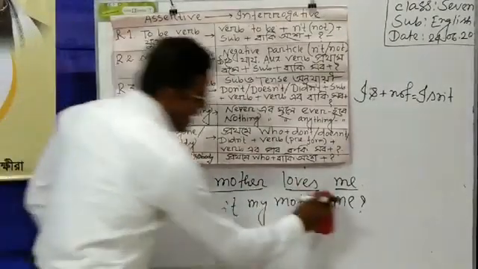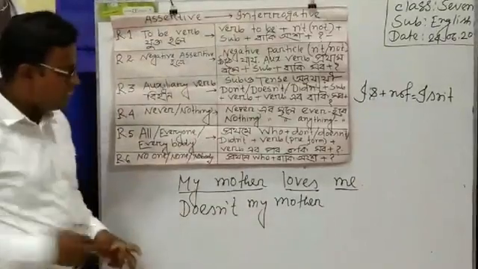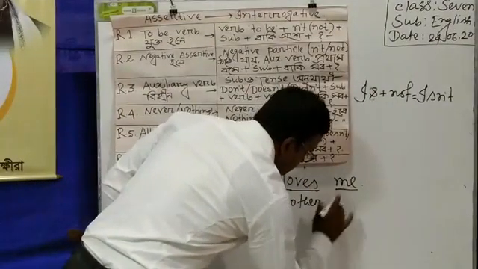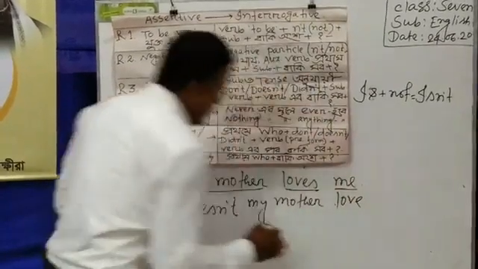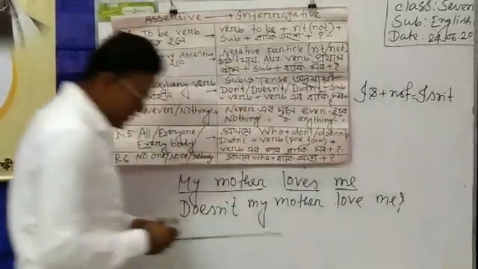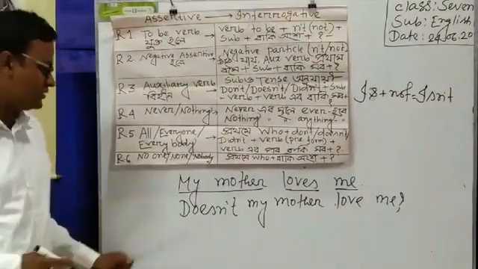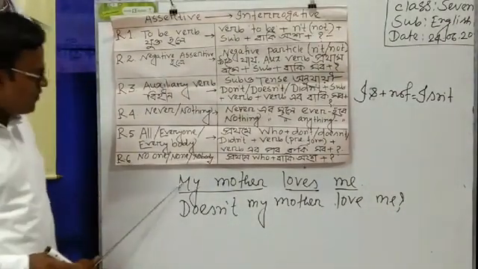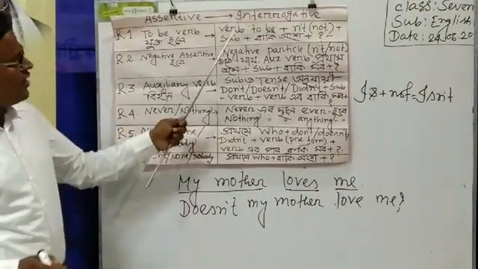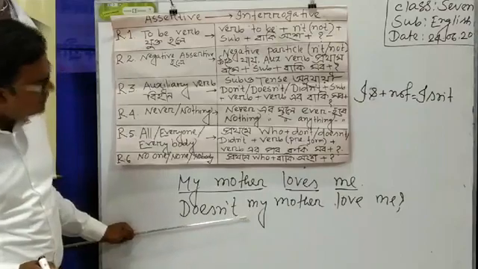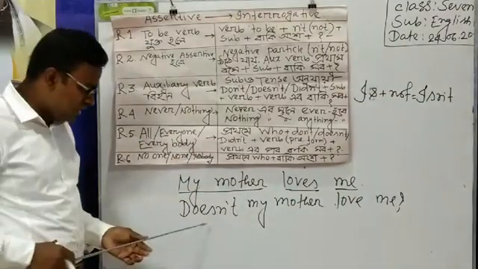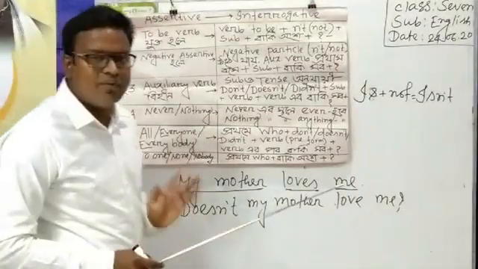Student, see here the answer is doesn't my mother, sorry, I made a mistake here. Doesn't my mother love. The base verb will be written here: doesn't my mother love me. Dear student, now you can see the full answer. Here I have written that my mother loves me. It is an assertive sentence, and now I have written it in interrogative form: doesn't my mother love me?